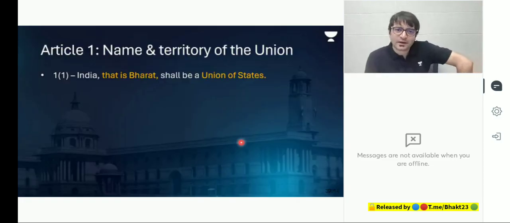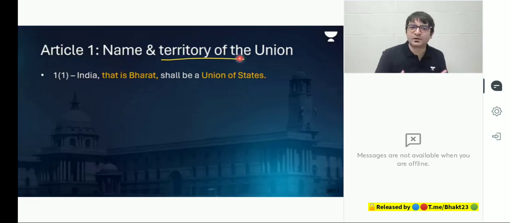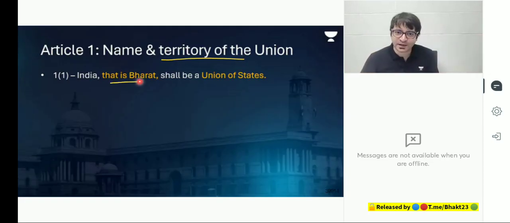Article 1 talks about name and territory of the Union. Article 1, Clause 1. I will mention clause by clause, but you don't have to memorize these clauses. I will still mention them so that there is continuity, a flow. Article 1, Clause 1 says, India, that is Bharat, shall be a union of states. Now, there are two important terms, two concepts here: India, that is Bharat, and shall be a union of states.